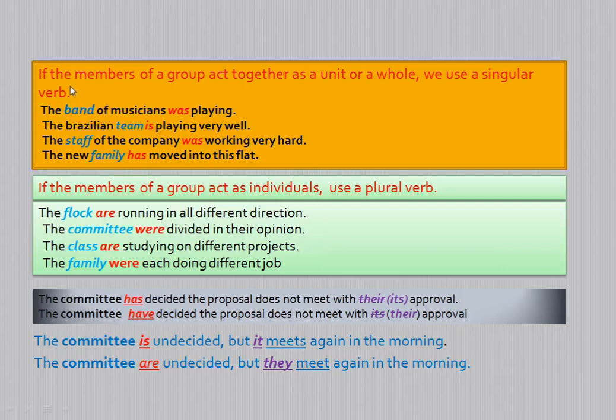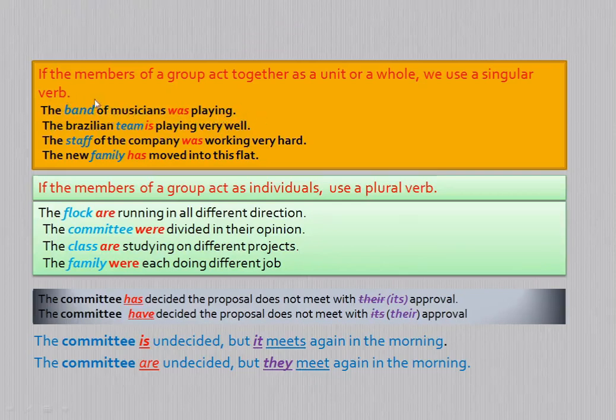Let us discuss subject and verb agreement with regard to the countable noun which acts as the subject. If the members of a group act together as a unit or a whole, we use a singular verb. Here, the band of musicians was playing. The band of musicians is the subject, and was playing is the predicate part.